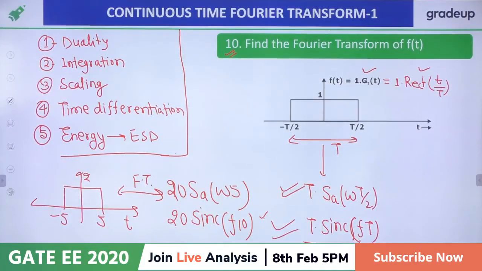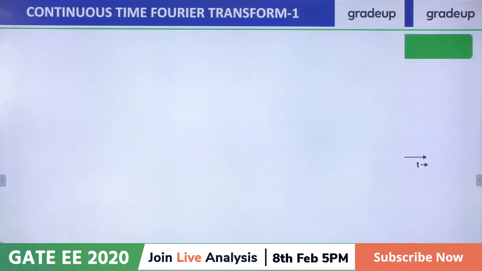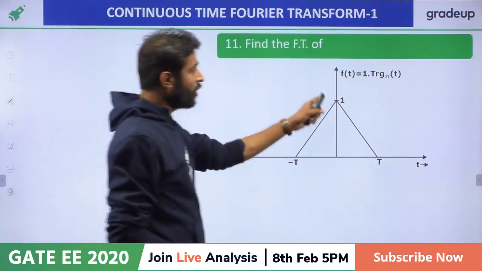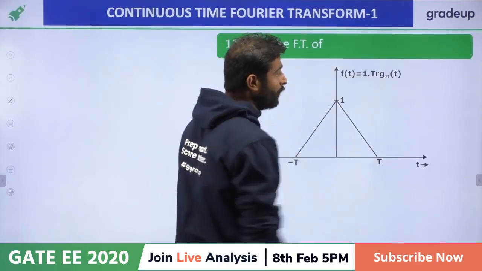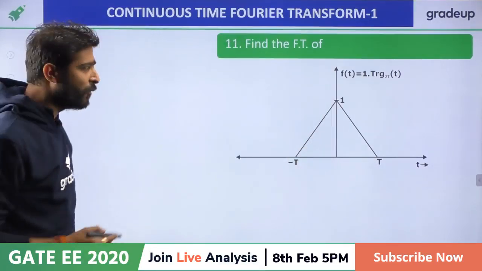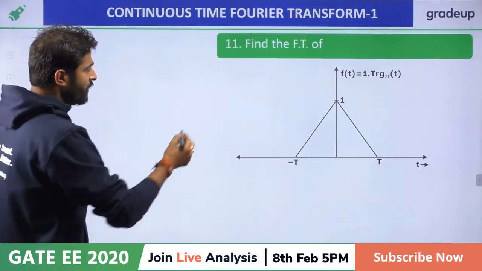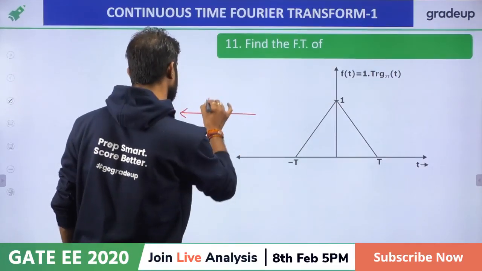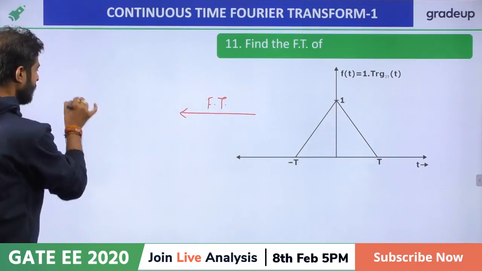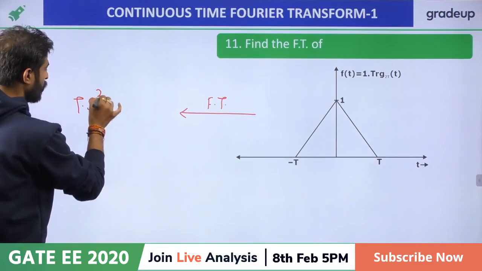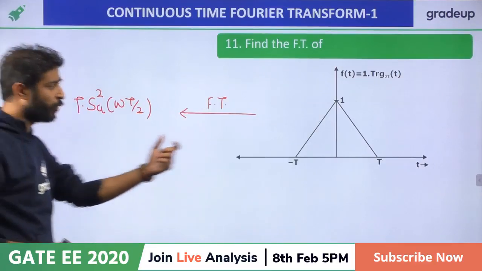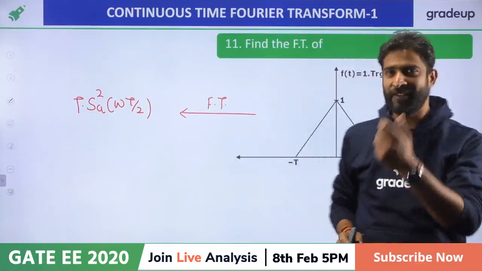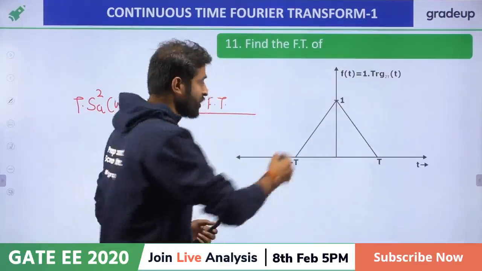Now, for the next question, if I want to write, that is called a triangular function. And what is the total width? The total width is 2t. If you want to write the Fourier transform of this function, then it is t sampling square omega t by 2. What is the short approach to find the Fourier transform of this type of function? Very easy. What is the area of this triangle?